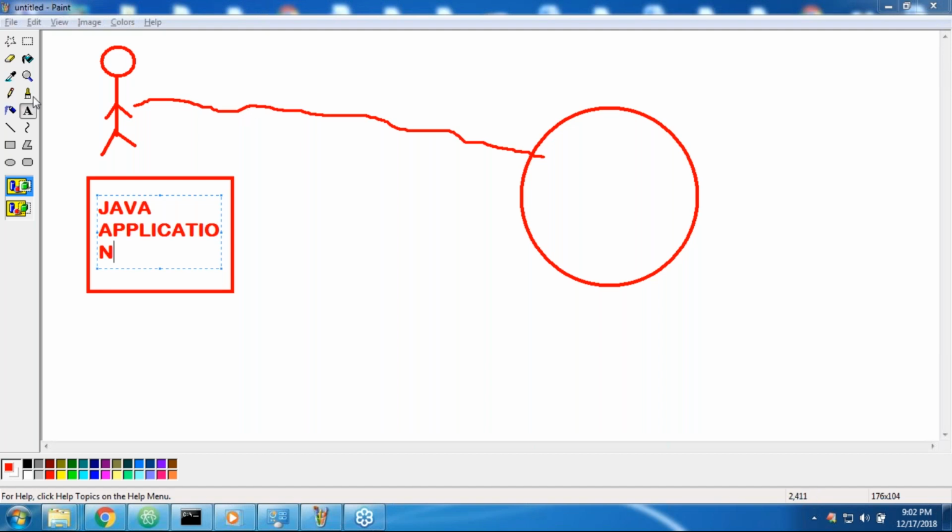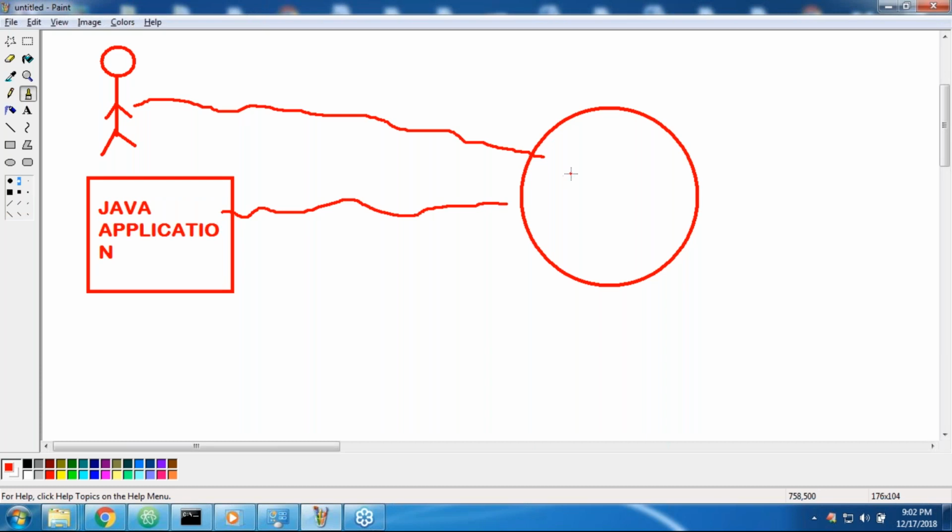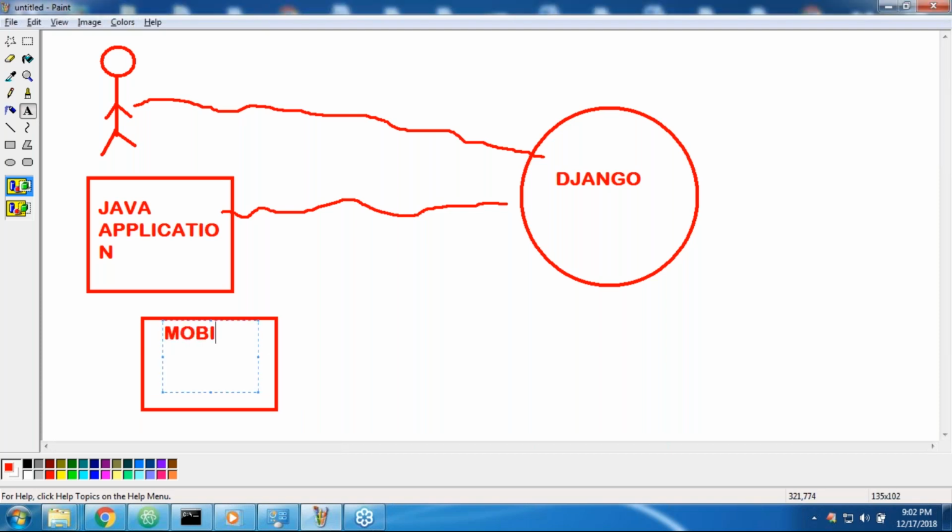The question is, how can a Java application communicate with this application? Assume that it is a Django application. So a Java application wants to communicate with the Django application, or a mobile application. Assume that an Android application wants to communicate with our Django application.